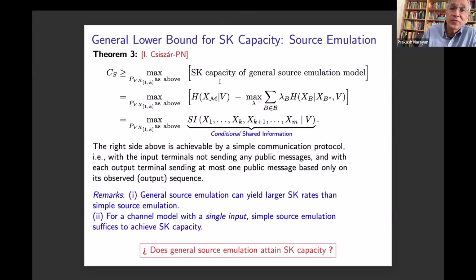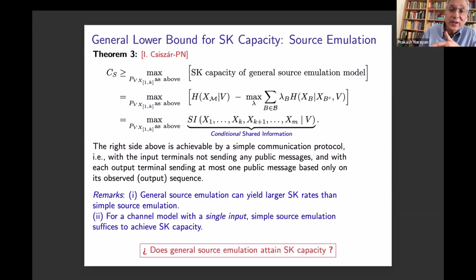Now, we know a single letter expression for this secret key capacity. It's just like the expression we had before, except that there's additional conditioning on V. One of the input terminals generates this random variable V, n IID repetitions of it, and then broadcasts this publicly. So the eavesdropper has access to the V sequence. When a secret key is formed, it must be independent of this V sequence and also of the public communication that was used by the M terminals in between channel transmissions.